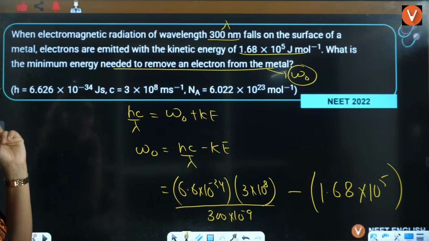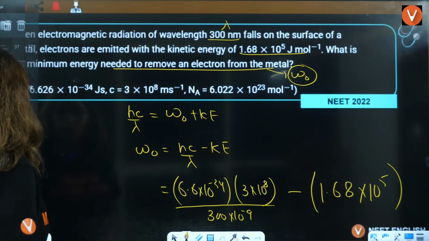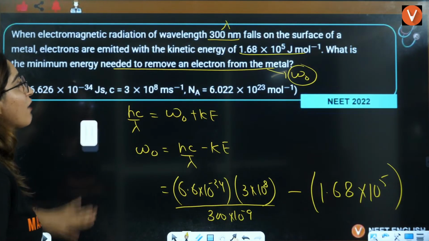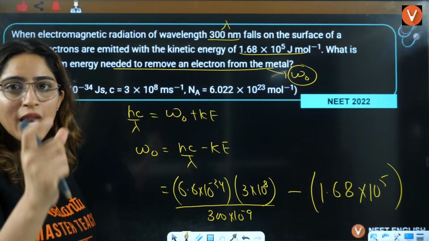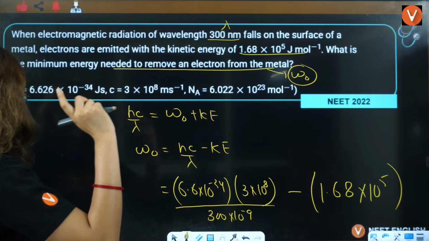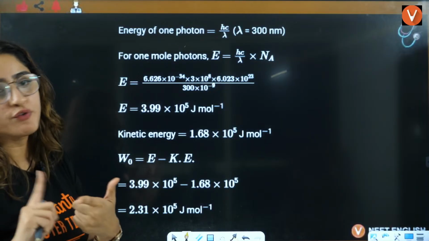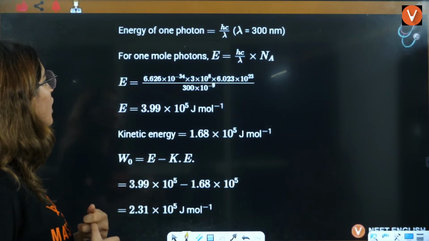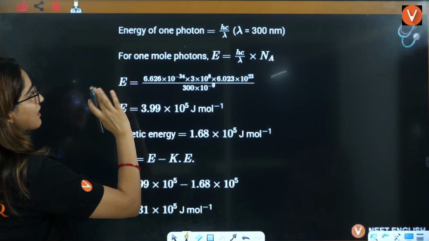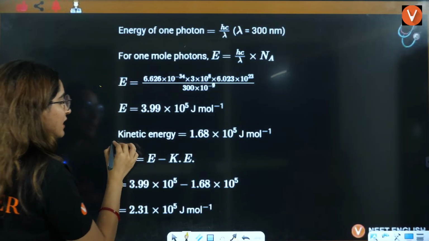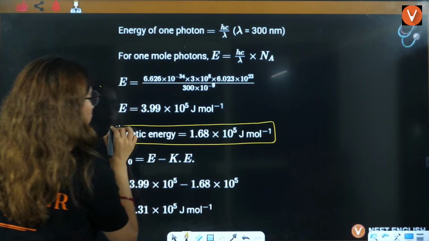So here the catch is that they have given you 1 mole and an electron, right? So two things are there. They're asking you for 1 electron and they have given you energy for 1 mole, right? So if you talk about energy for this, you can ignore. Kinetic energy is given for 1 mole, right?